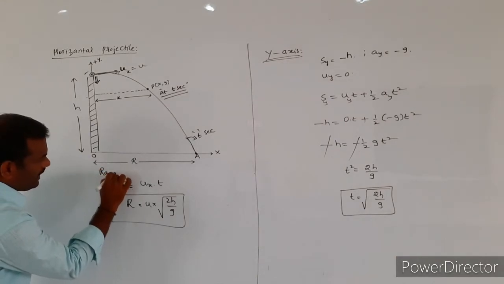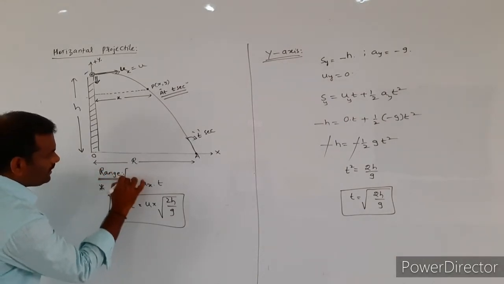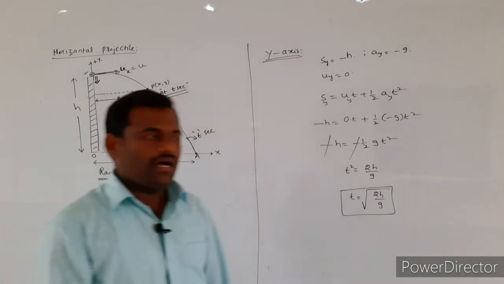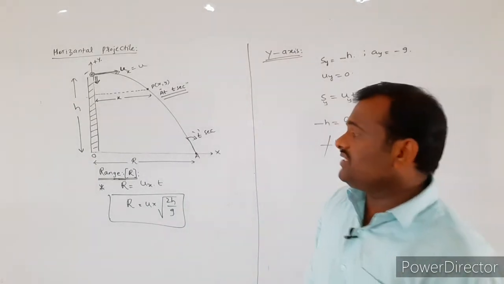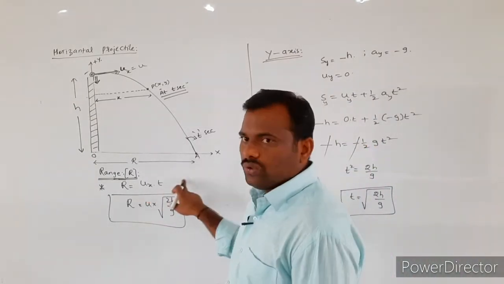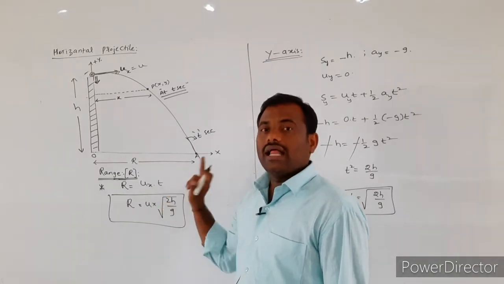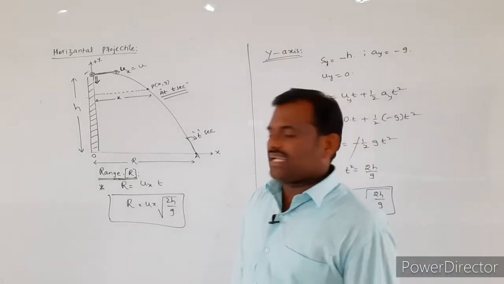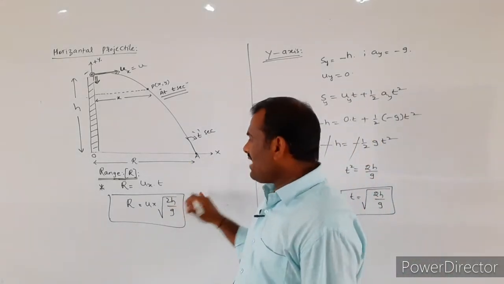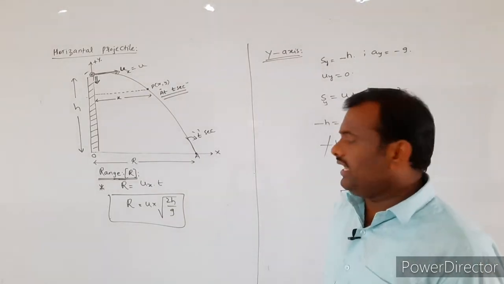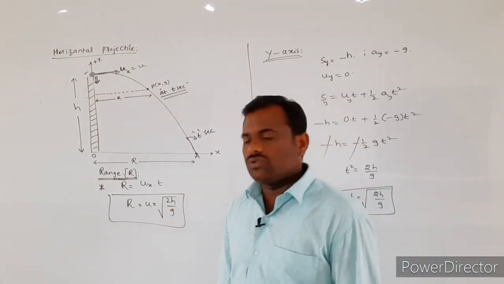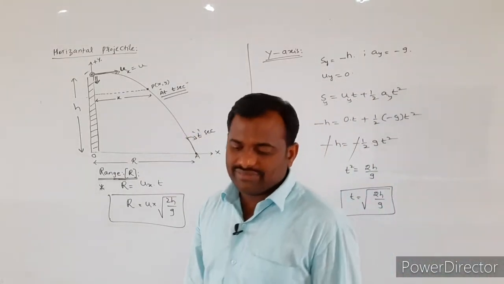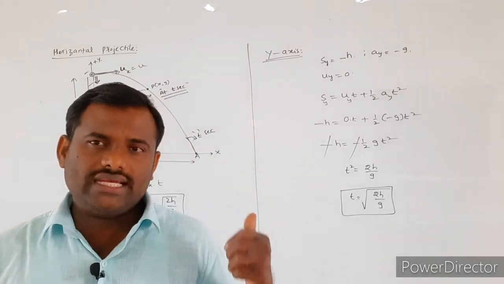The range value is indicated with the symbol capital R. What is the formula for the range? Range R is equal to ux into t, where t denotes the time taken by the horizontal projectile to reach the ground, which we already derived as under root of 2h by g. So range is equal to u into under root of 2h by g. So this is another projectile concept, that is nothing but horizontal projectile motion.